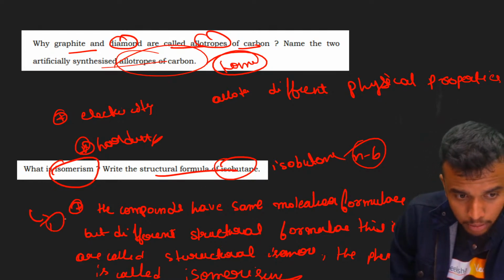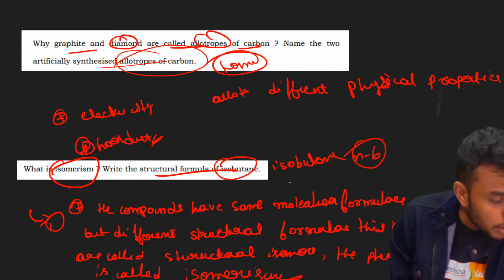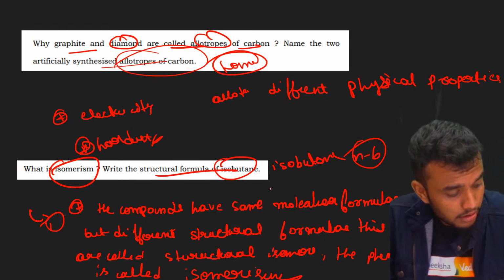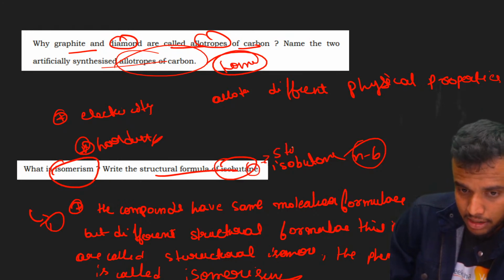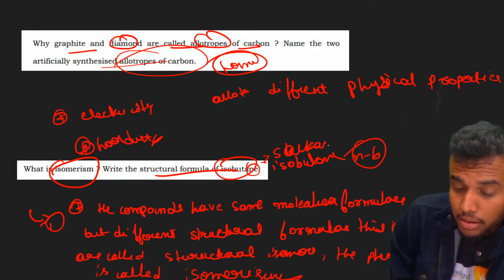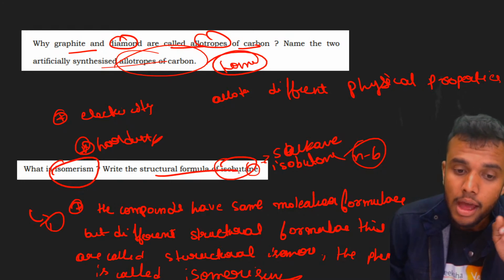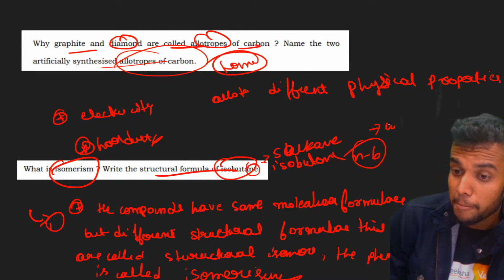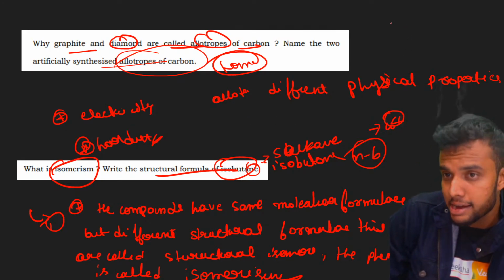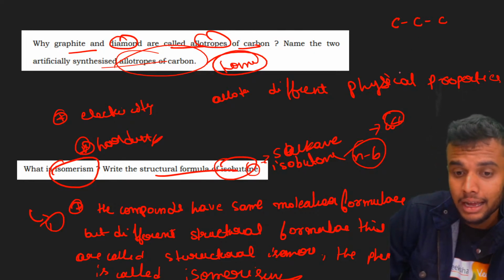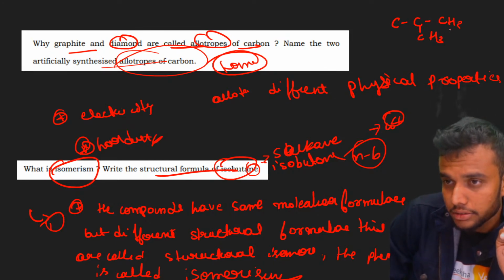For the definition they give one mark, and they also ask about isobutane. What is the difference between n-butane and isobutane? Isobutane is nothing but a branched chain. Butane is there, right, students? Butane is an alkane compound. An alkane is a compound where all carbons are connected with single bonds. It consists of single bonds only. But refers to the number 4: meth for 1, eth for 2, prop for 3, but for 4. Totally four carbon atoms are there. I will write the structure here. But iso is a branched chain. Then fill with hydrogen.